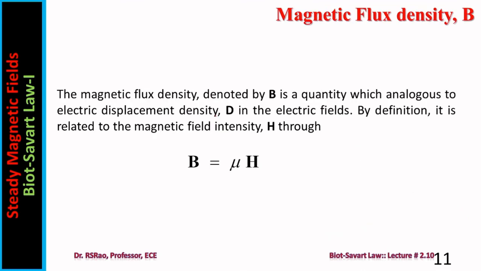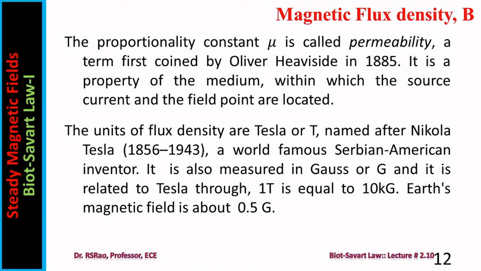Another thing which is required to be introduced is magnetic flux density. This is similar to D in electrostatic fields. Magnetic flux density symbol is B. By definition, it is mu H. The proportionality constant mu is called permeability, a term first coined by Heaviside.